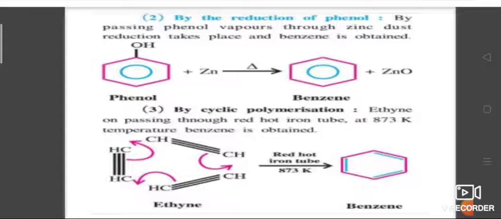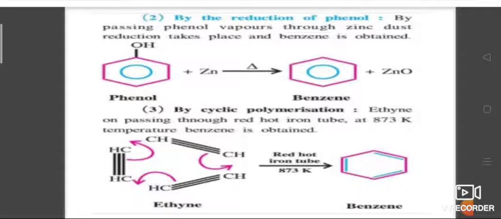Next, by cyclic polymerization of ethine. When ethine or acetylene is passed through a red hot metallic tube, cyclic polymerization takes place and benzene is formed. The cyclic polymerization can be noted down. Ethine is CH triple bond CH, and the triple bond is delocalizing and changing to form a ring.